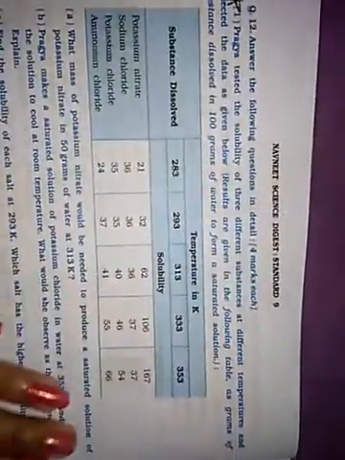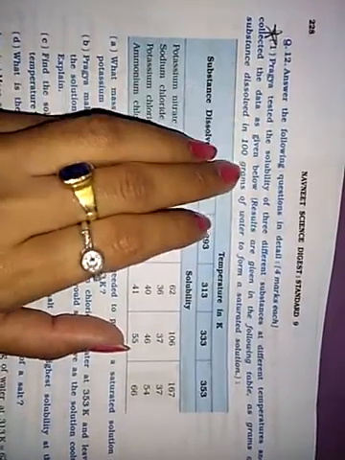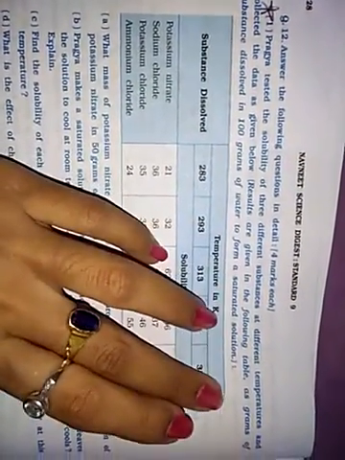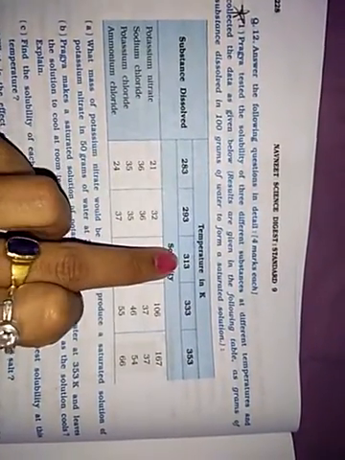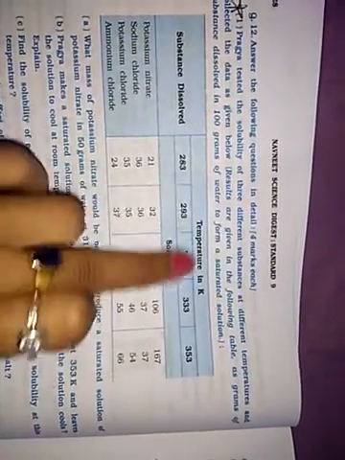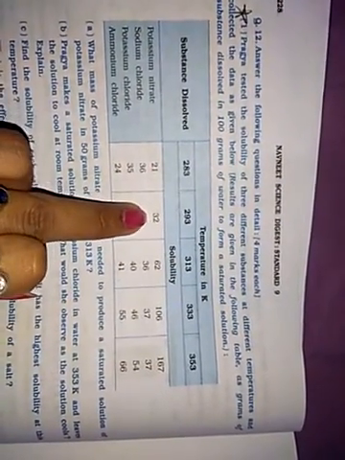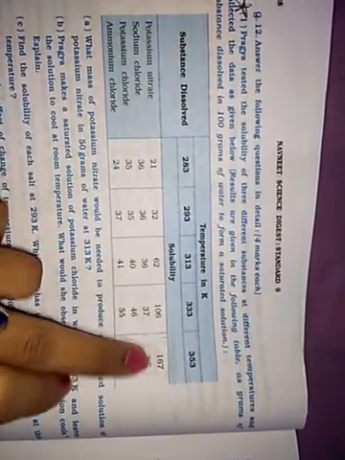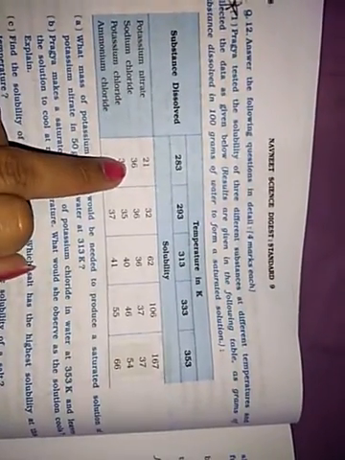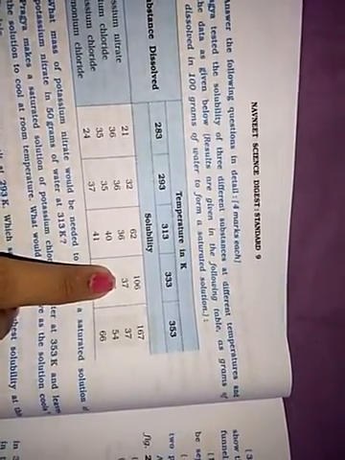Pragya tested the solubility of 3 different substances at different temperatures and collected the data as given below. Results are given in the following table, as grams of substance dissolved in 100 grams of water to form a saturated solution. Temperatures are 283, 293, 313, 333 and 353, all in Kelvin. Potassium nitrate: 21, 32, 62, 106, 167. Sodium chloride: 36 at 293, 36 at 313, 36 at 333, 37 at 353.